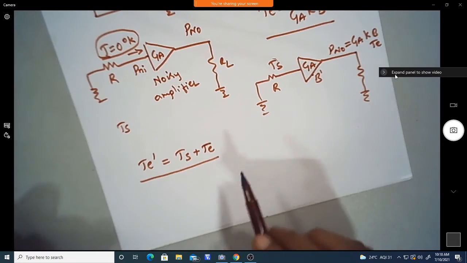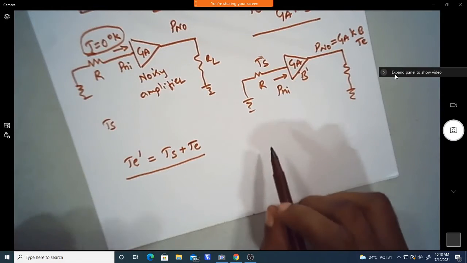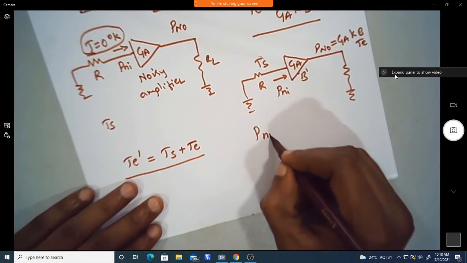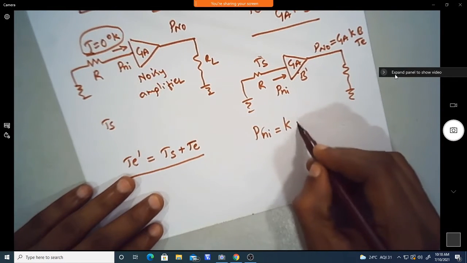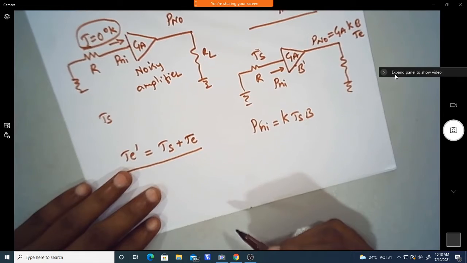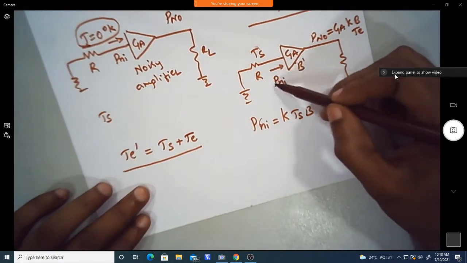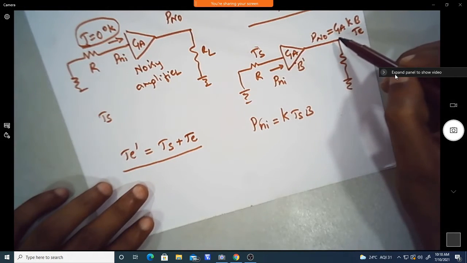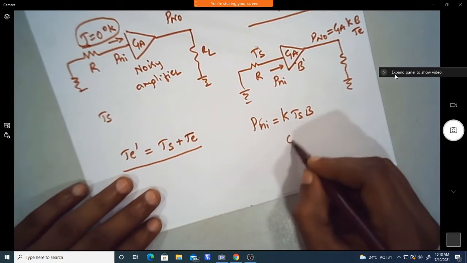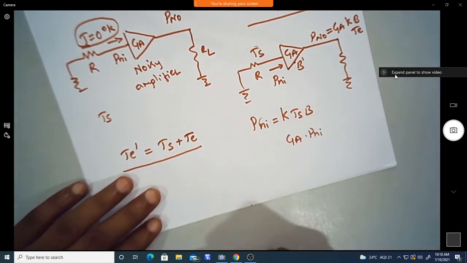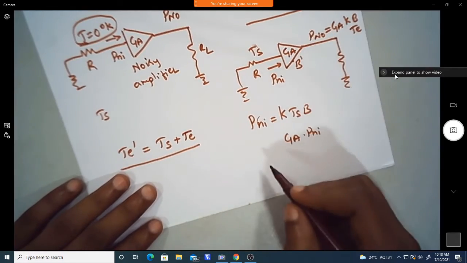Now assume the noise power available at the input of the amplifier is K Ts B. Then the total output noise power, because the amplifier amplifies whatever we give it, is the available output noise power G_A into P_Ni, which is added to by the internal noise.